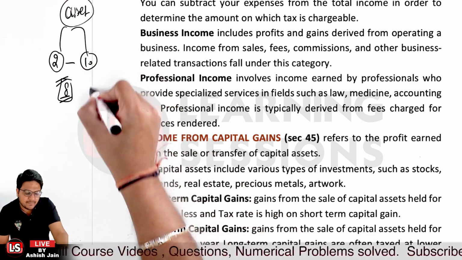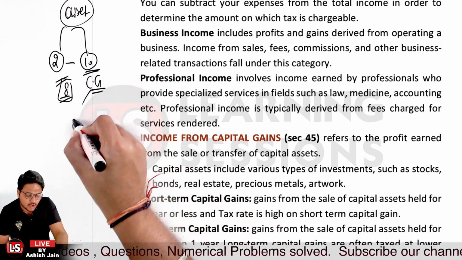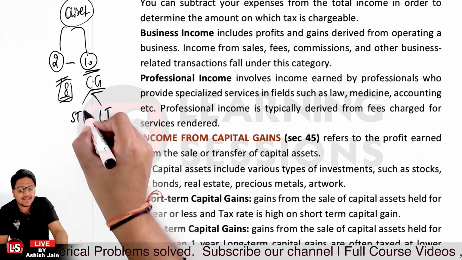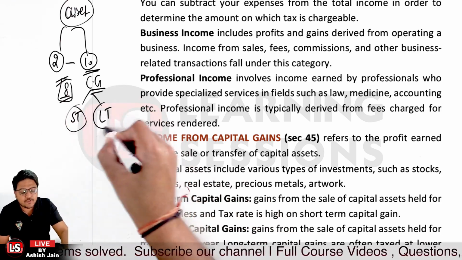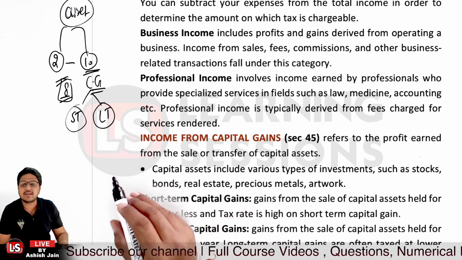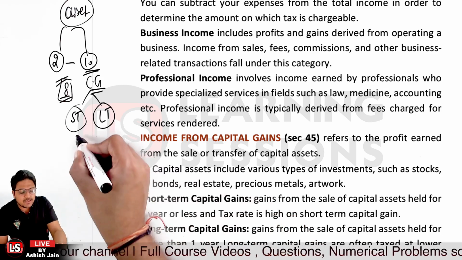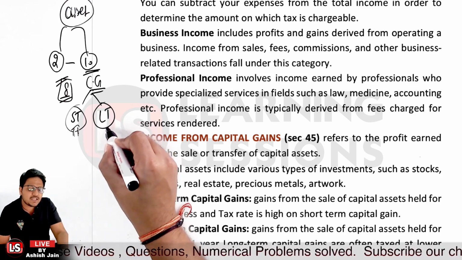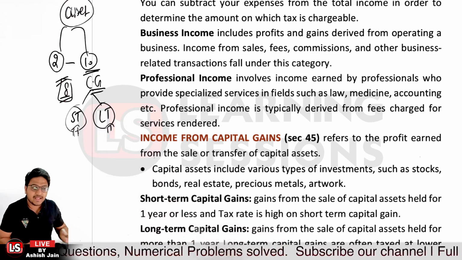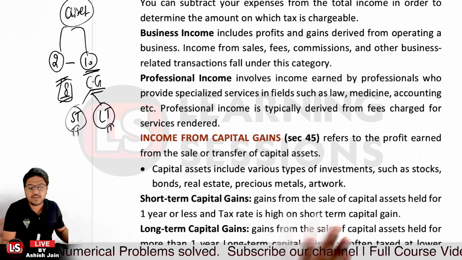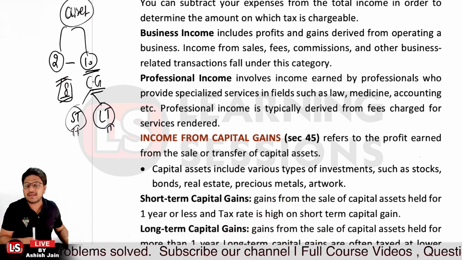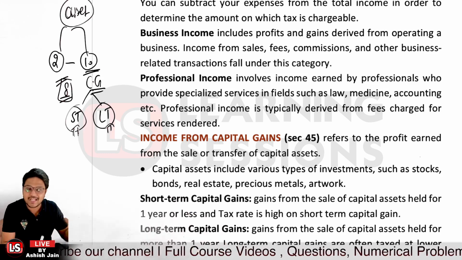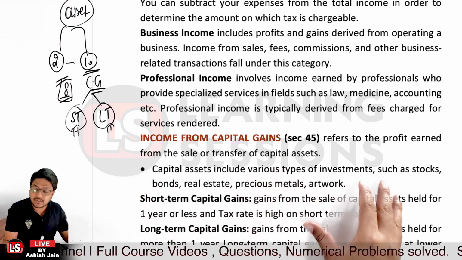Now this capital gain can be short-term capital gain and also long-term capital gain. Short-term capital gain is where you were holding the asset for less than 12 months, and if you are holding the asset for longer than 12 months, it will be considered long-term capital gain. In case of short-term capital gain, a higher percentage of tax is charged, whereas in case of long-term capital gain, a lower percentage is charged, right? Short-term capital gain is when the sale of the asset is done after holding it for less than 1 year.